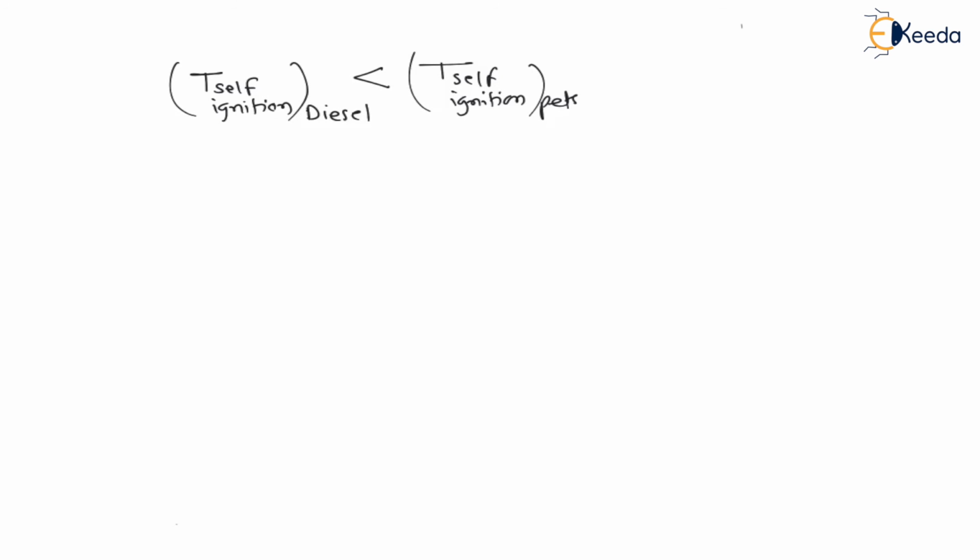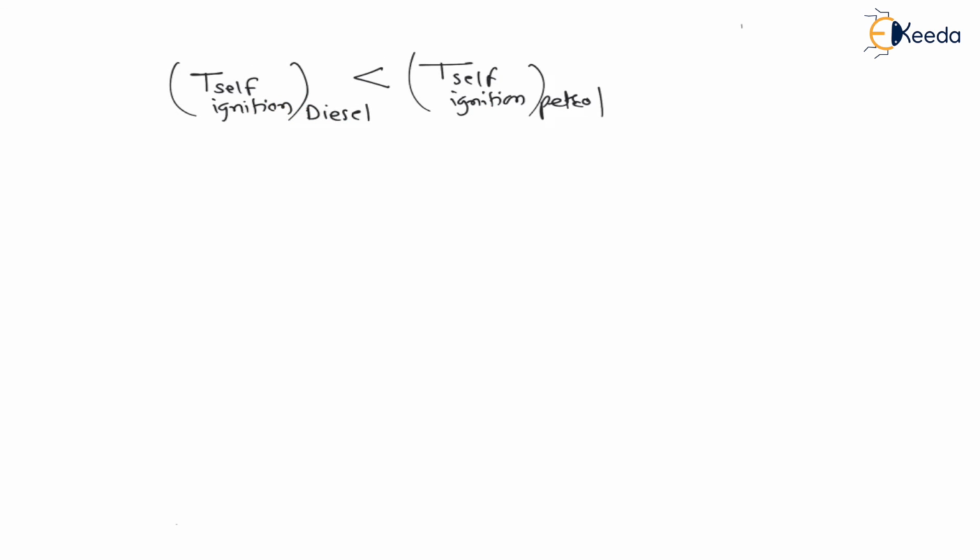Again, one more thing is that the self ignition temperature of diesel is less as compared to Otto or petrol. Self ignition temperature of diesel is less than the self ignition temperature of petrol, right? That means the diesel starts ignition at a lesser temperature as compared to petrol.